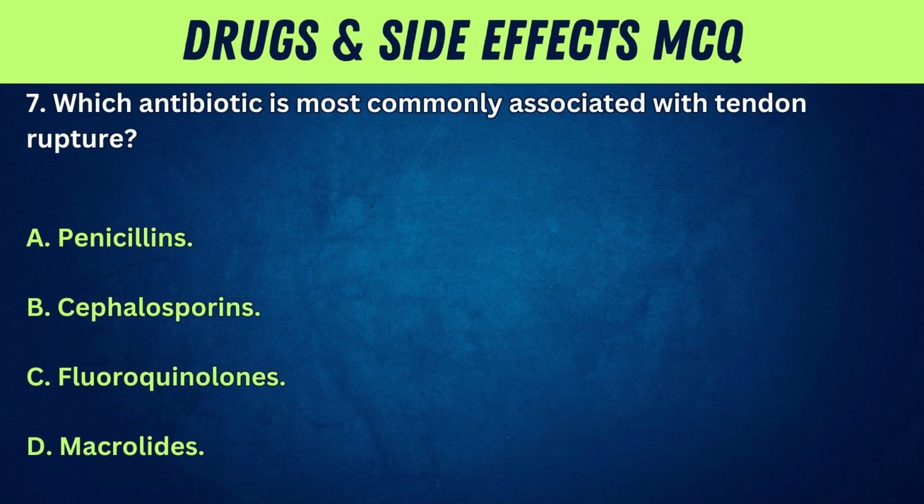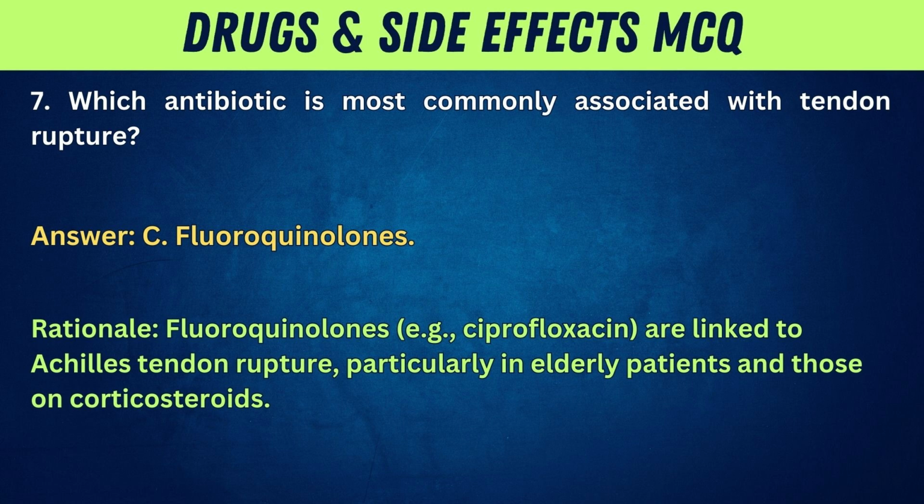7. Which antibiotic is most commonly associated with tendon rupture? A. Penicillins. B. Cephalosporins. C. Fluoroquinolones. D. Macrolides. Answer: C. Fluoroquinolones. Rationale: fluoroquinolones, e.g., ciprofloxacin, are linked to Achilles tendon rupture, particularly in elderly patients and those on corticosteroids.